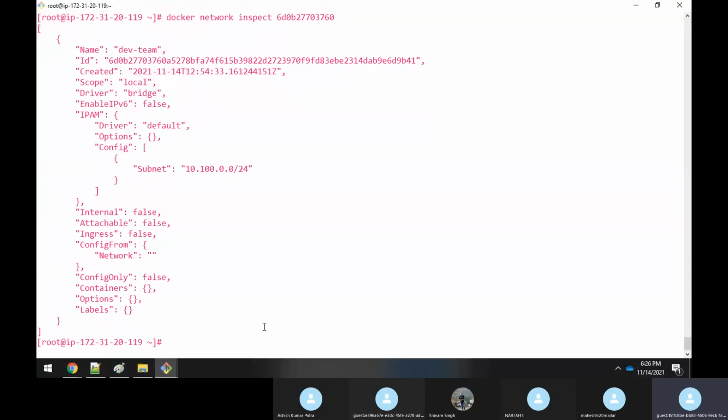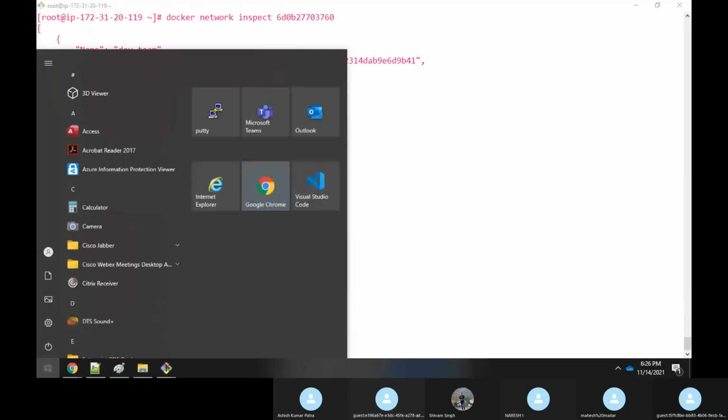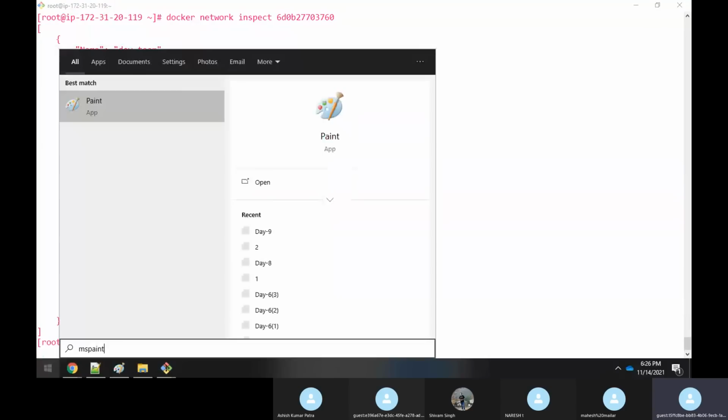And whenever we create any kind of network, by default it will go to the bridge network, right? Yes, by default it will be the bridge network. If you want the overlay network, we will see in Swarm how to have an overlay network. The overlay network is basically used to communicate between multiple hosts and multiple containers. Suppose you're having two Docker hosts.